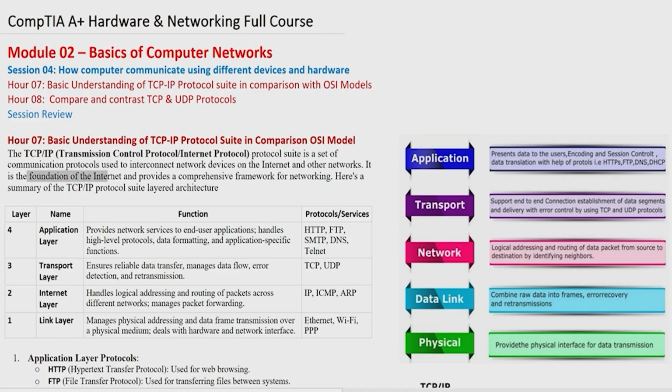It is the foundation of the internet and provides a comprehensive framework for networking. It is the IP which gives us all the functionality all over the internet. If we don't have IP, there is no possibility of communication, because all the routers are sending communication between each other all over the world with the help of IP. So that is why it is the foundation of the internet. Without IP, there is no foundation, there is no internet.